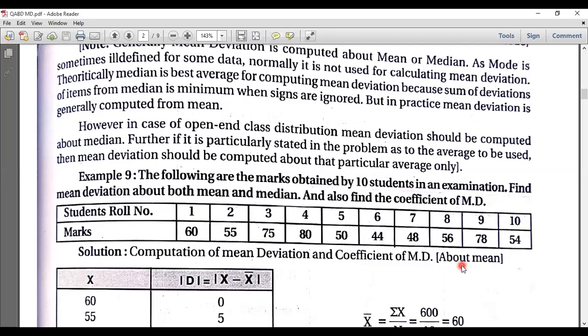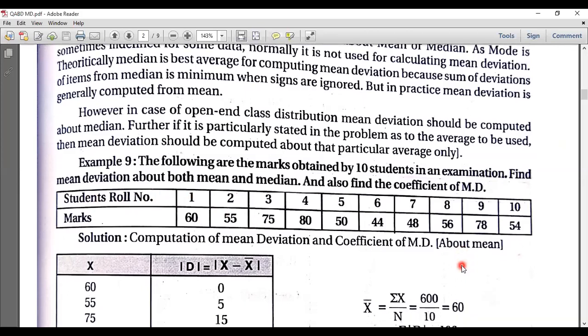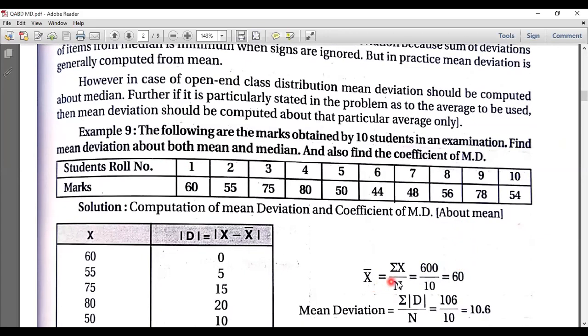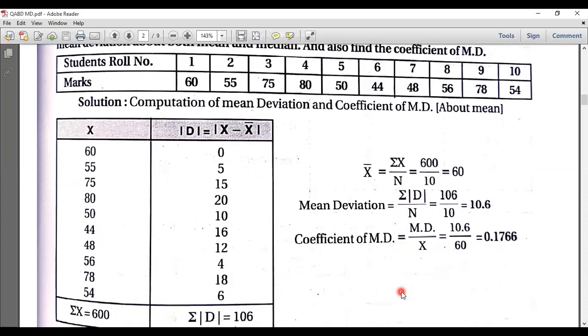So we need to calculate the mean deviation using the mean first. I will calculate the arithmetic mean. The formula is x bar is equal to summation of x by n. Summation of x is the total of x.